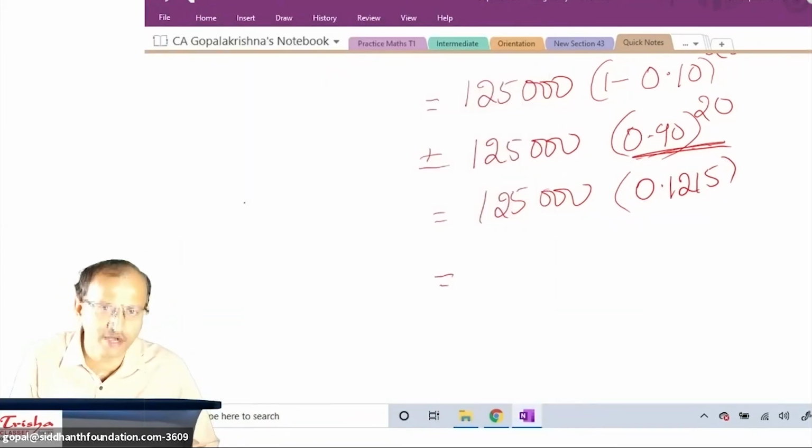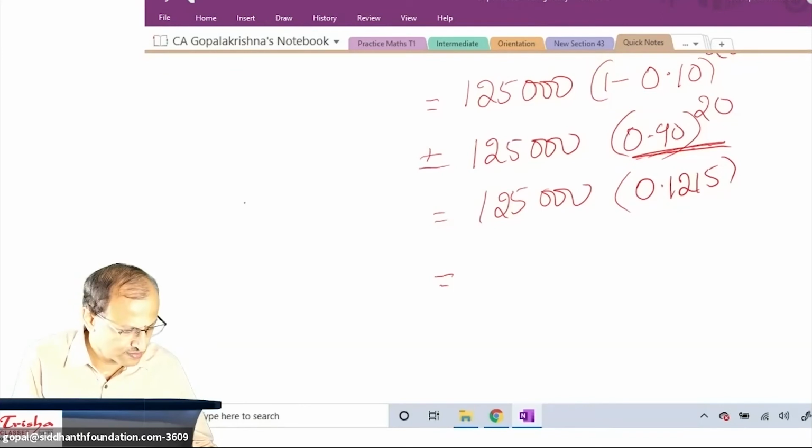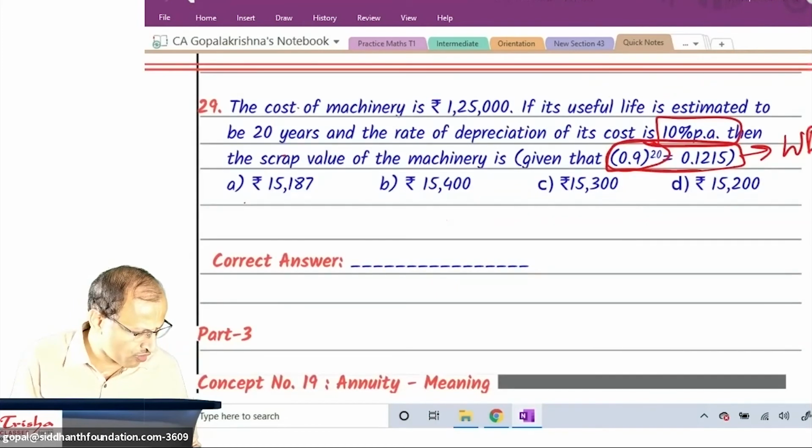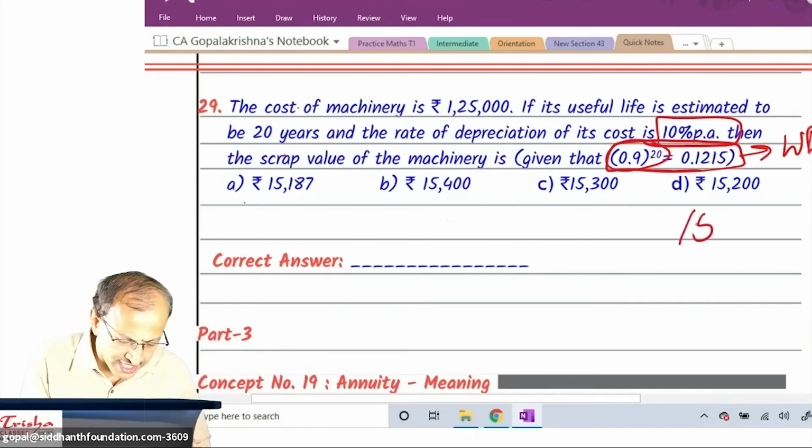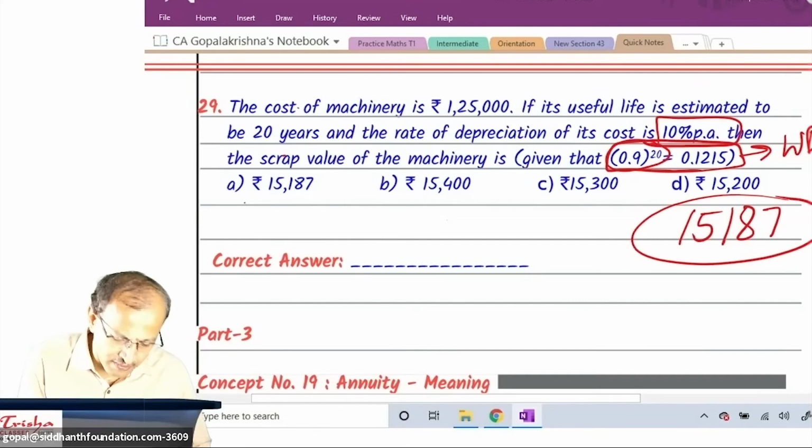All of you multiply 1,25,000 into 0.1215 and let me know what is your final answer. Whether you tried? 1,25,000 into 0.1215, you end up with 15,187.5.